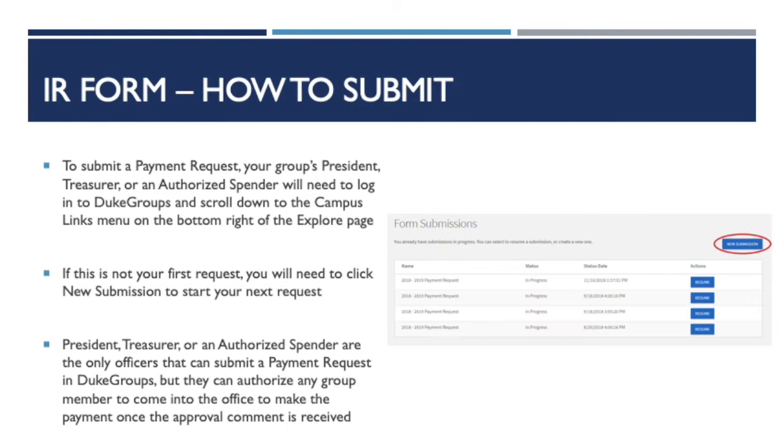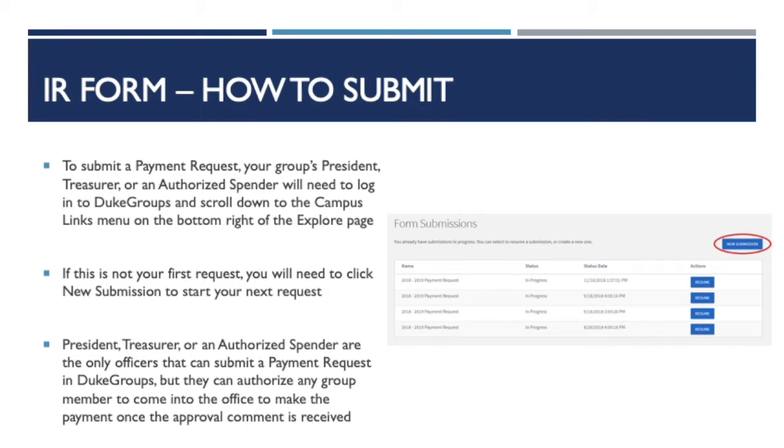Payment requests are made online through Duke Groups by the student organization's president, treasurer, or an authorized spender. You can find the link by logging into Duke Groups and scrolling down to the Campus Links menu at the bottom right of the page. You will then click Payment Request to launch the system. If you have submitted requests in the past, you will need to click New Submission in the top right of the screen to start your new request. Once the system launches a new submission, select Student Organization as your group type and then select Interdepartmental Request/IR Form as the payment type.